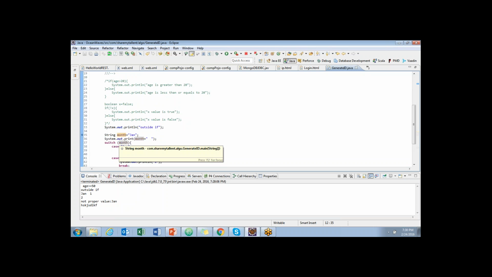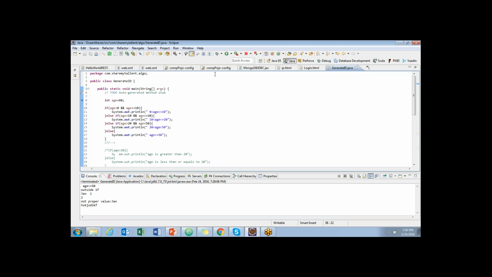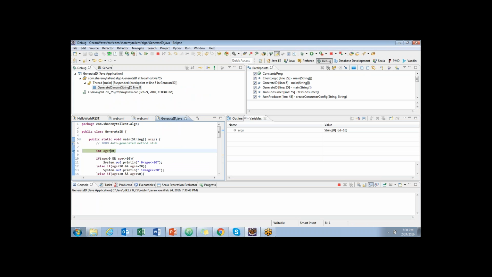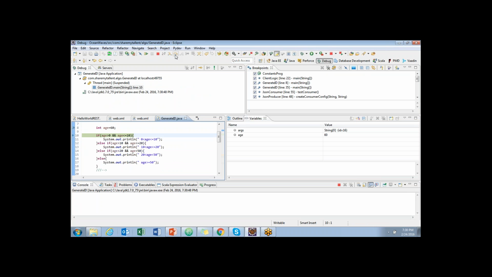Okay, got it? So let me just run it in debug mode. Just observe, my age is 60. How the statements in if get executed. I'm just running step by step. See, first it goes to line number 10. It checks whether true or false, and because this is false, it goes to line number 12. Because 12 is false, then it goes to 14. If 14 is false, then it goes to 16 because it's an else.